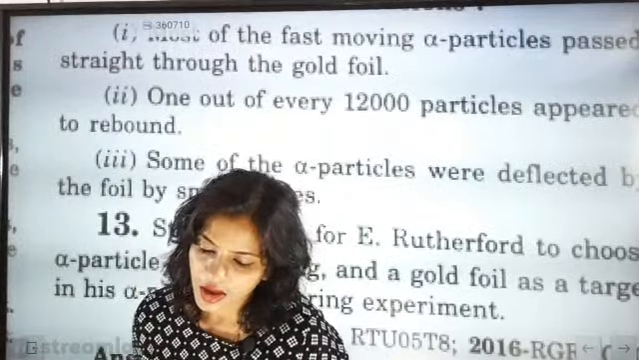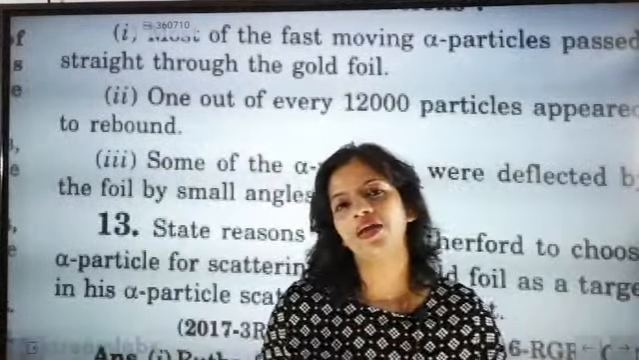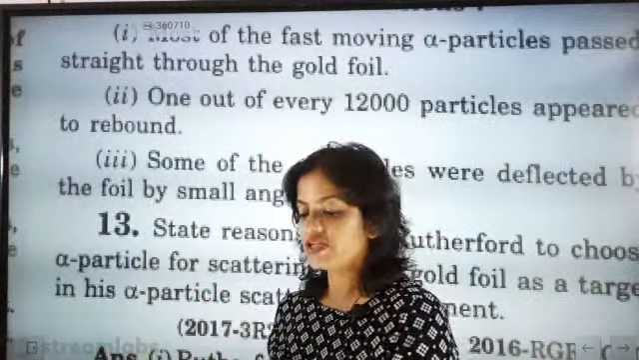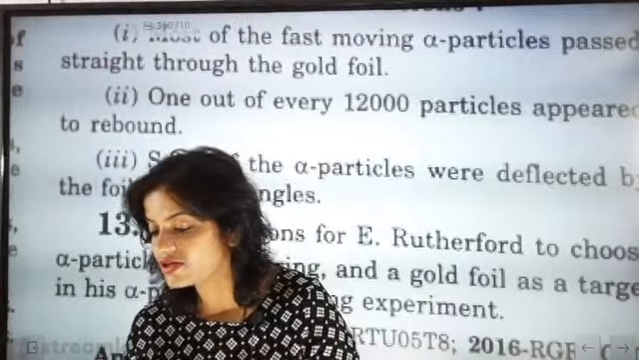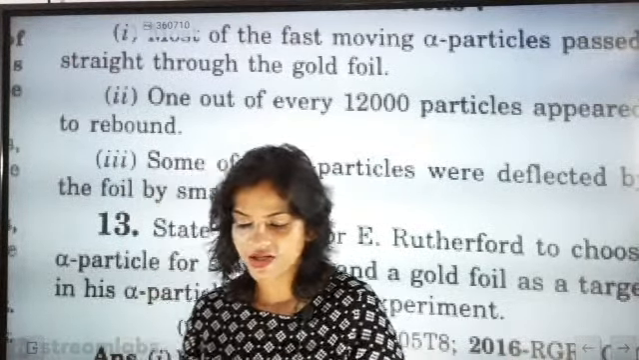Okay, only alpha particles. See, mostly his experiment was backing the J.J. Thomson experiment, and J.J. Thomson proposed one very important point.